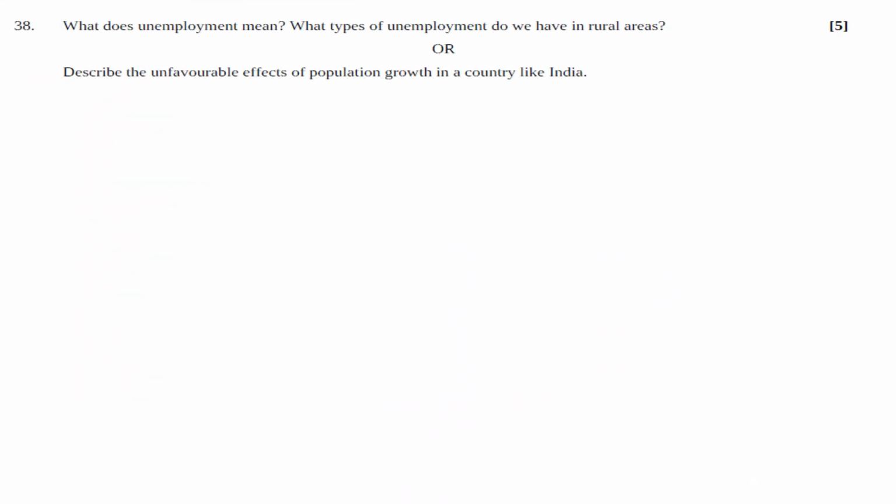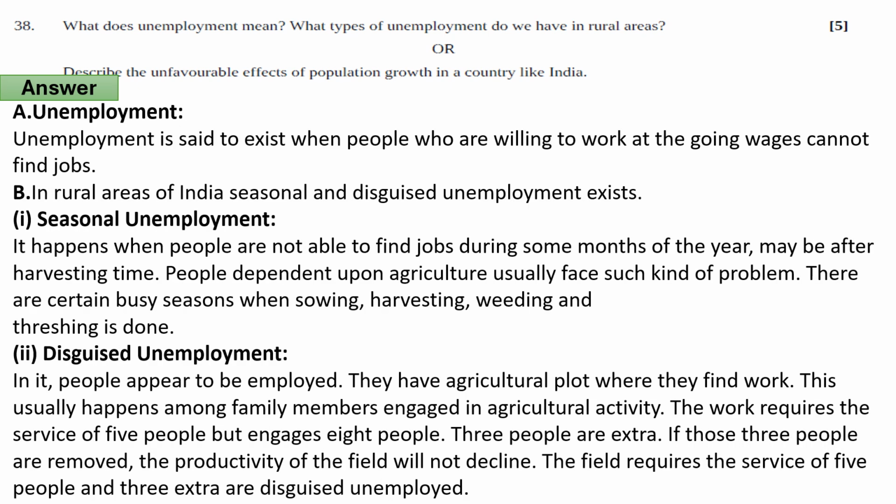Now move to the last question. What does unemployment mean? What type of unemployment do we have in rural areas? Or describe the unfavorable effects of population growth in a country like India. So the correct answer of the first part will be: A. Unemployment is said to exist when people who are willing to work at the going wages cannot find jobs. B. In rural areas of India, seasonal and disguised unemployment exists.